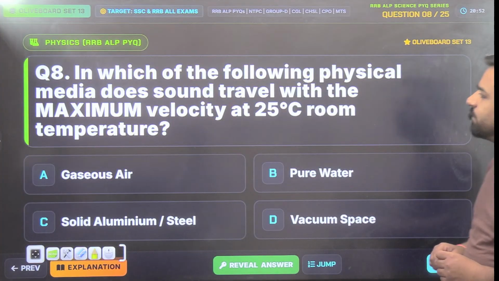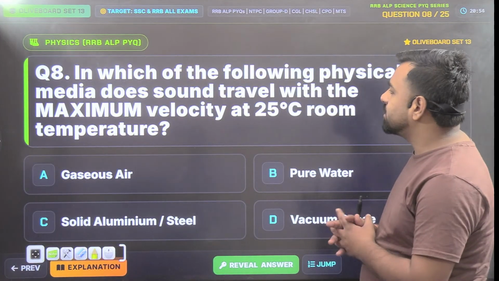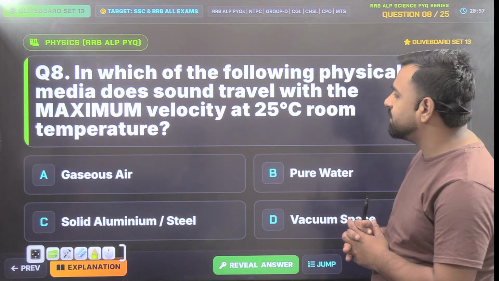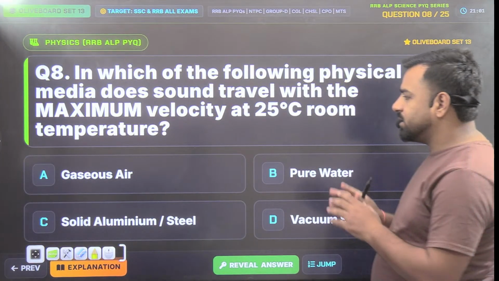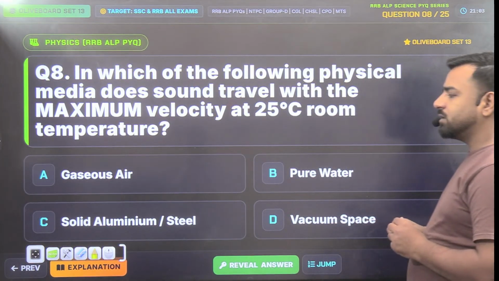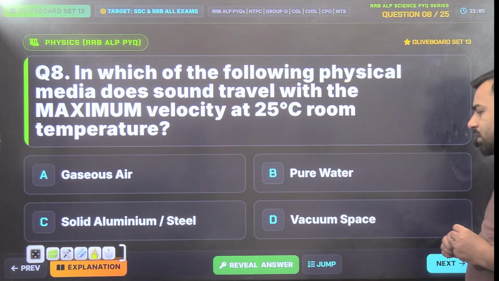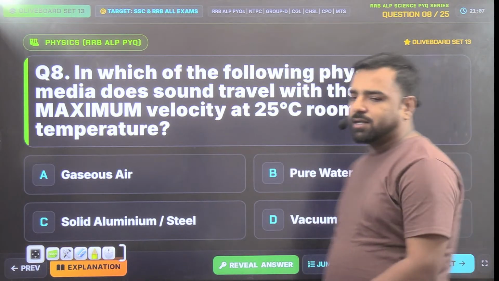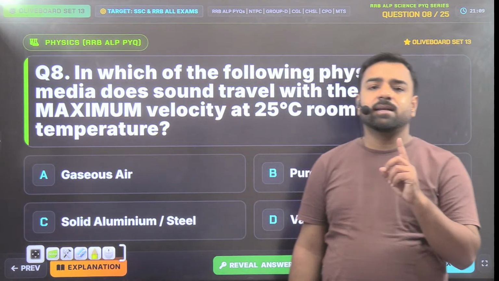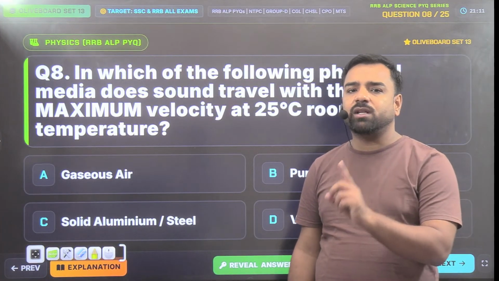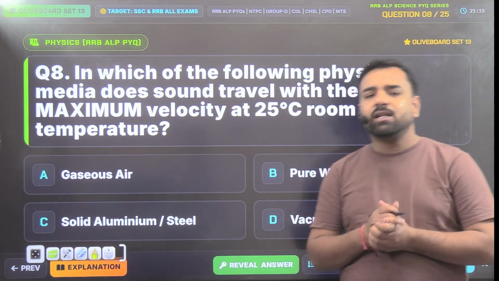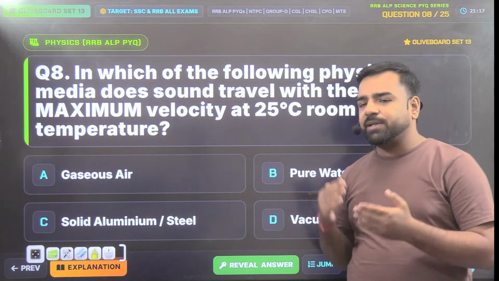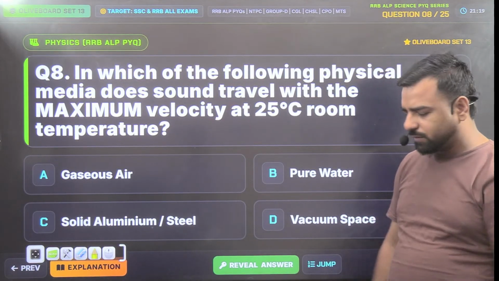In which of the following physical media does sound travel with the maximum velocity at 25 degree centigrade room temperature? Is it gaseous air, pure water, solid aluminum steel, or vacuum space? Guys, sound. It's a mechanical longitudinal wave. Mechanical means it needs the medium to travel. And if I'll just compare the speeds, so first of all, let me check the answer.